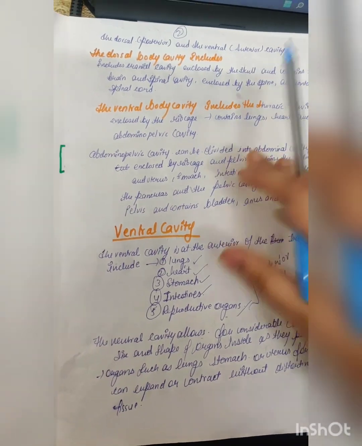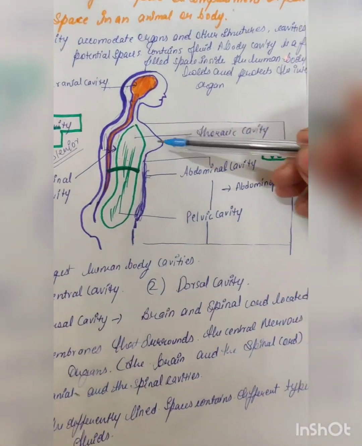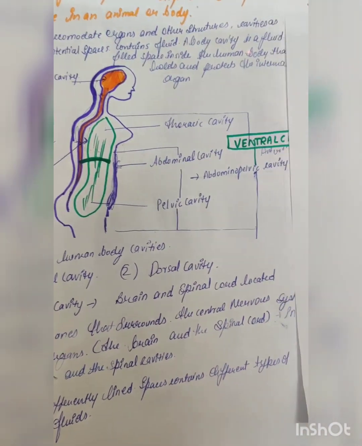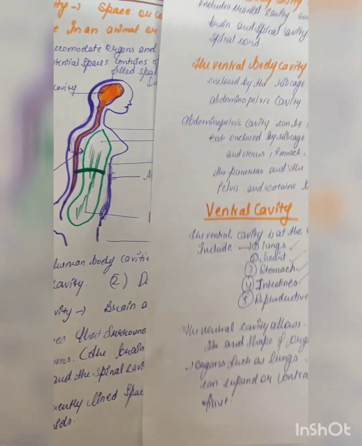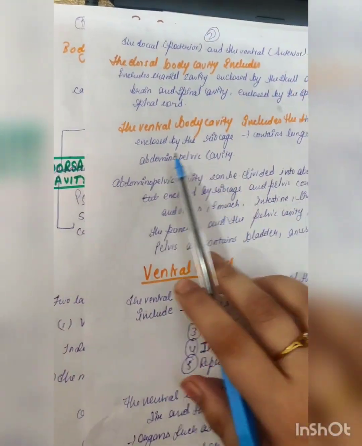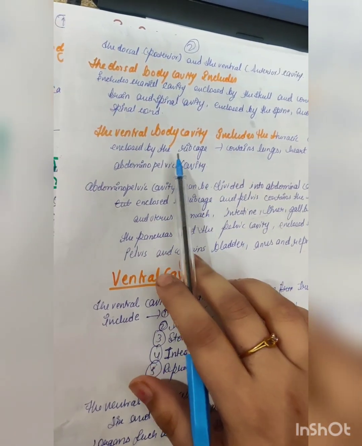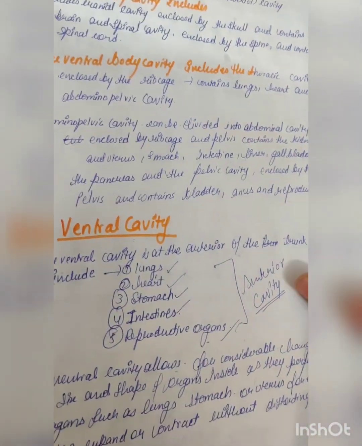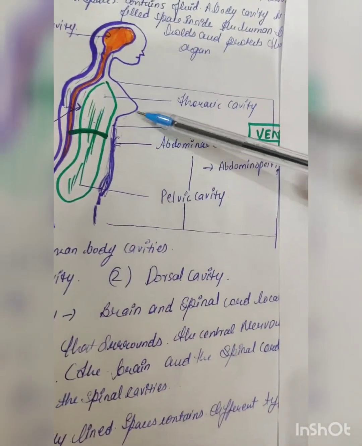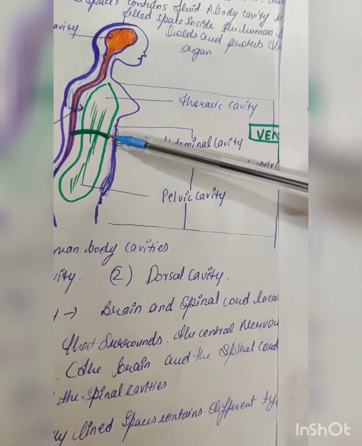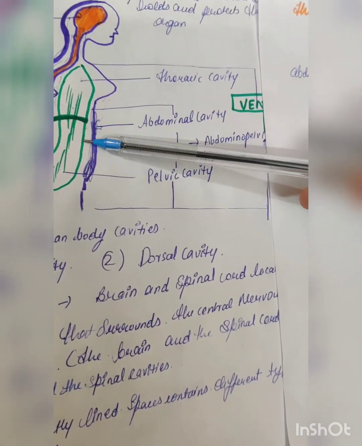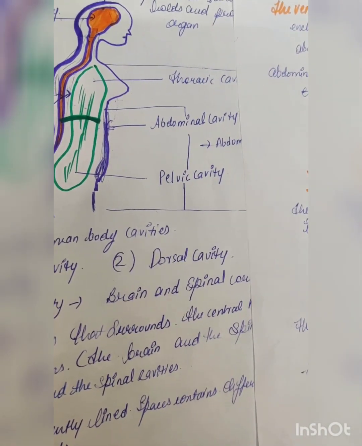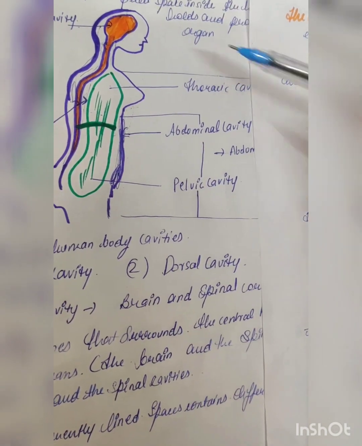Ventral means anterior, so as we can see here, the thoracic cavity is present on the anterior side of the body. Also the abdominal cavity and the pelvic cavity are present on the anterior or ventral side of the body, also known as the ventral cavity. The thoracic cavity, enclosed by the rib cage, contains the lungs, heart and abdominopelvic cavity. What is the abdominopelvic cavity? This is abdominal, and all the structures that lie in the abdominal cavity are the liver, intestines, gallbladder and stomach.